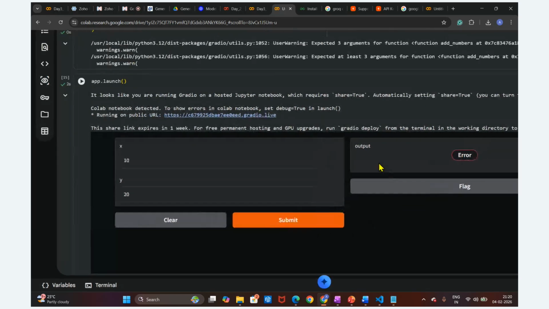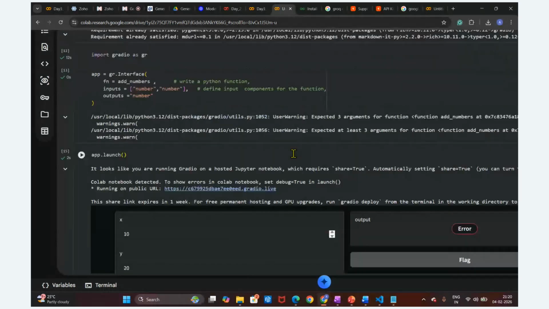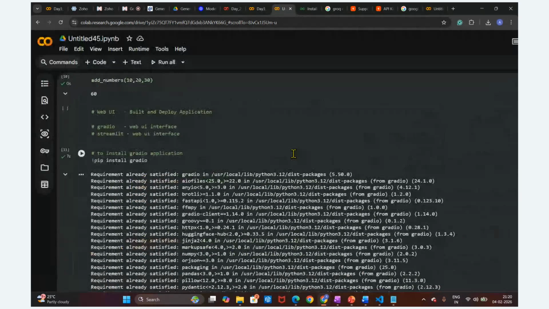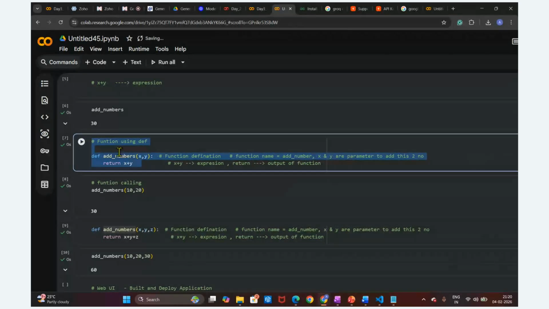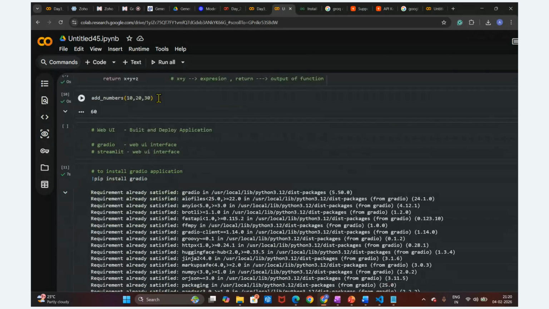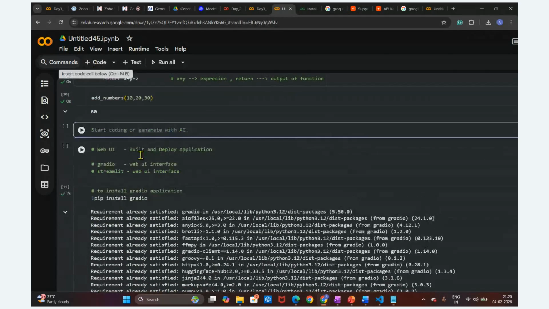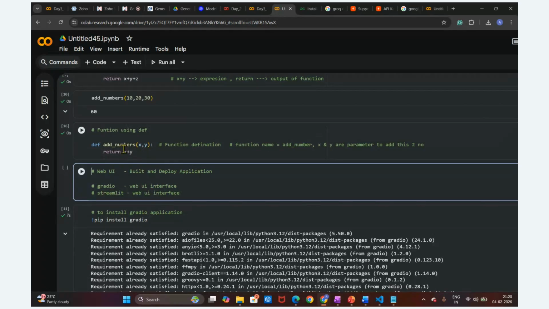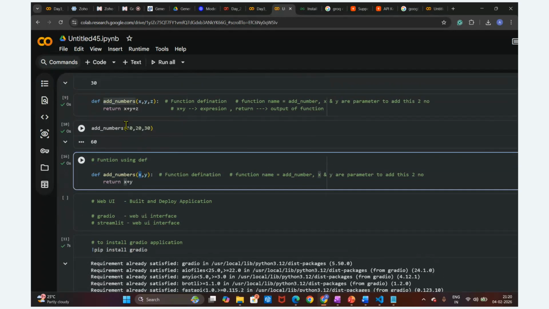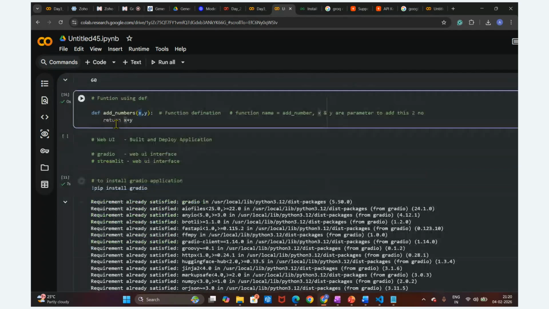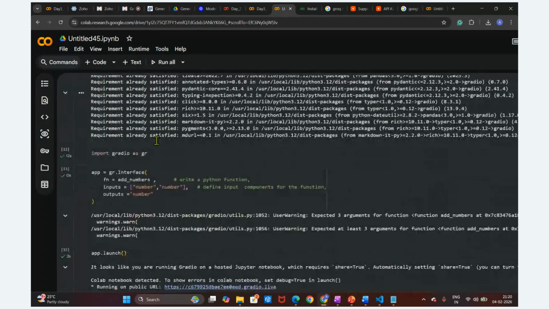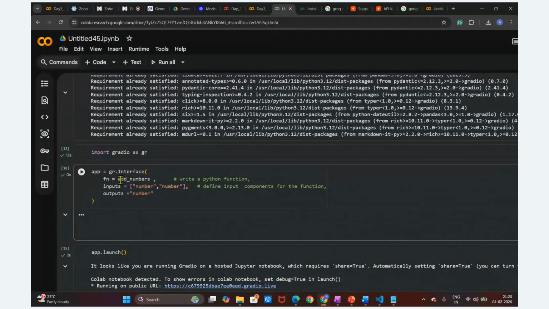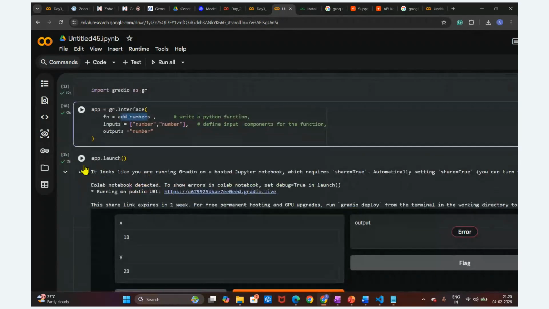Just one second, let me reprint this. I have actually written this two, three times now. Let me copy this function and execute it one more time. Okay, fine. This accepts only two parameters, but here I had given three parameters. That was the issue. I'm rerunning this function. Now I'm going to provide this add_numbers function here itself, the same function, and relaunch this application.